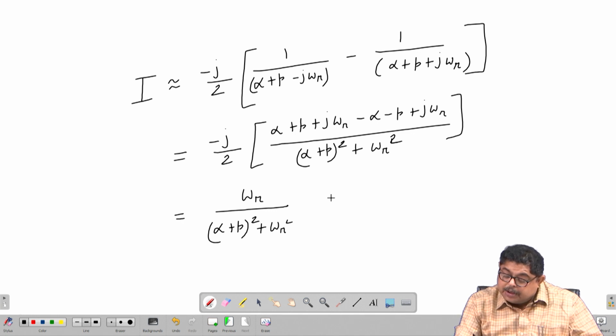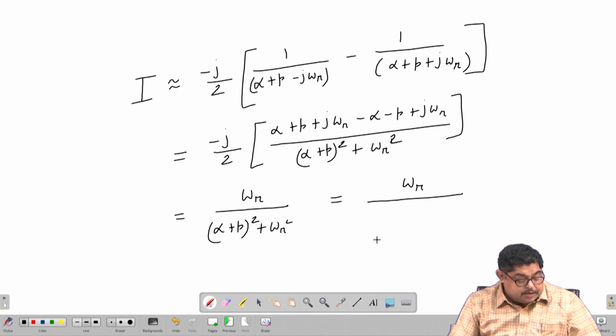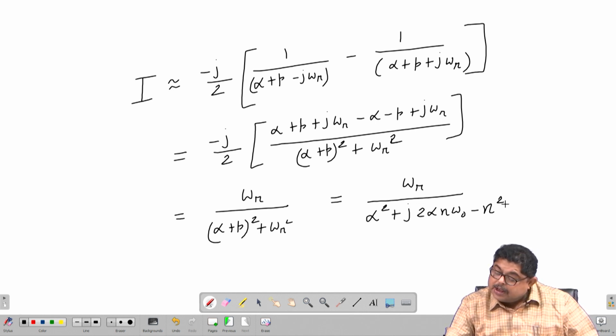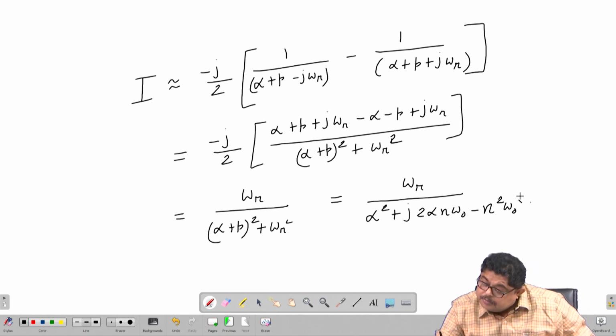Putting the value of p, this is alpha square plus j 2 alpha n omega naught minus n square omega naught square plus omega r square.